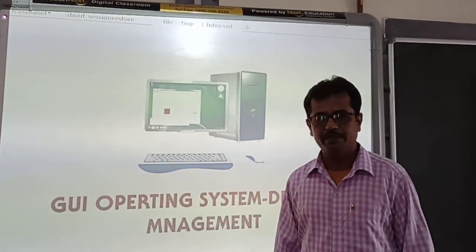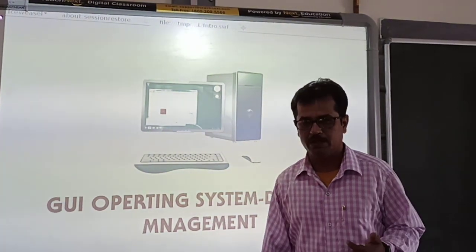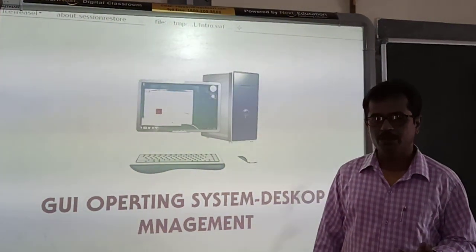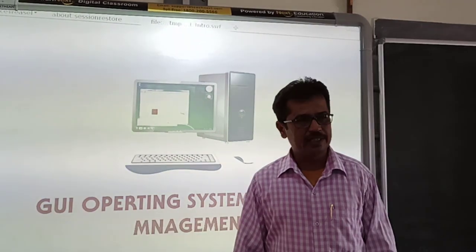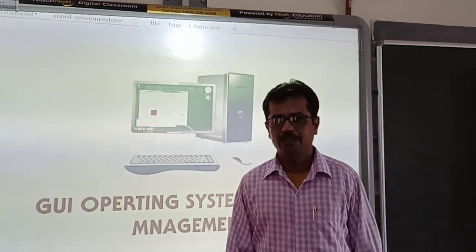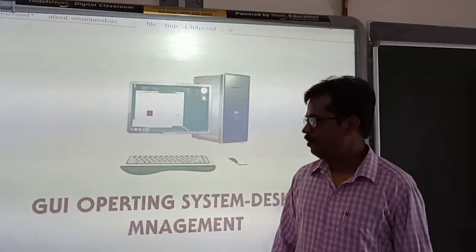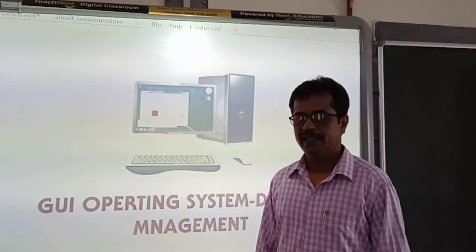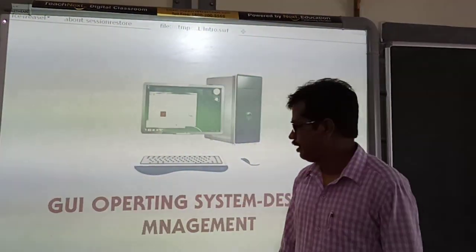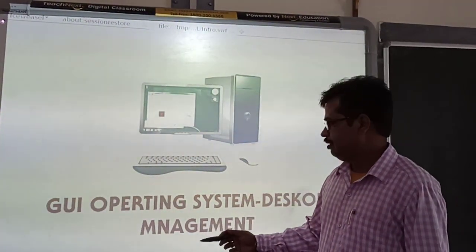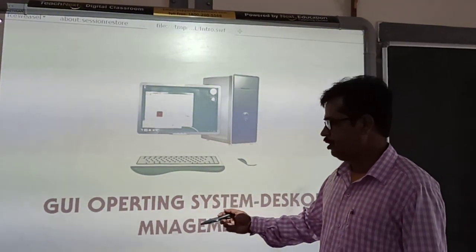Name of the chapter is GUI operating system and desktop management. Before we start, let me tell you about the name of the books. I hope all of you have bought the books, still I am telling you. The book is the same as last year. The name of the book is Logics, by Kipps.